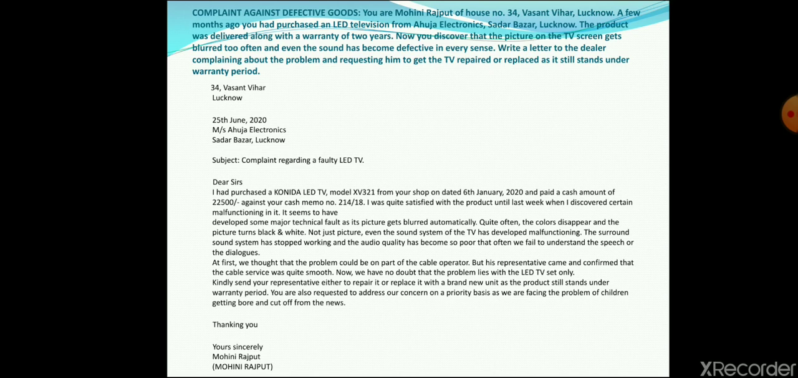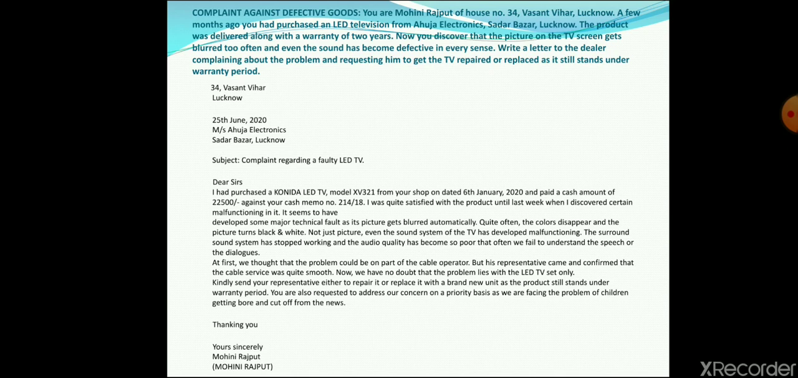So you purchased it from Ahuja Electronics a few months ago. A few means it can be 3, 4 or 6 months maximum. Right? So write a letter to the dealer complaining about the problem and requesting him to get the TV repaired or replaced as it stands under warranty period. We often claim.